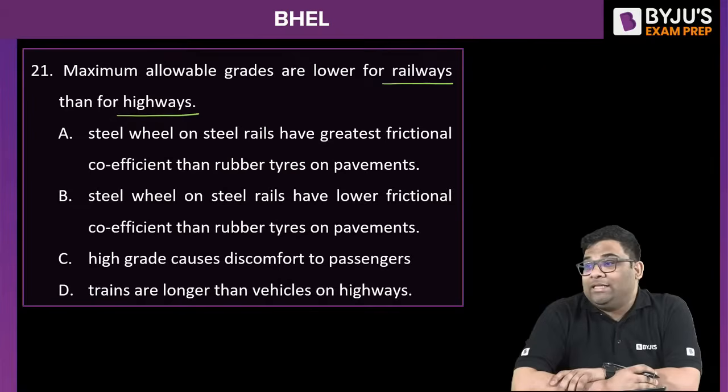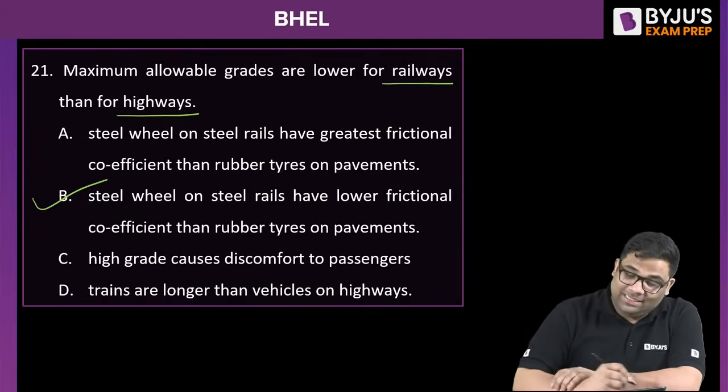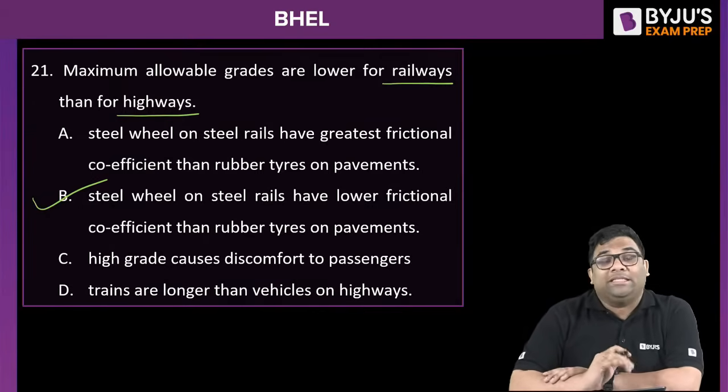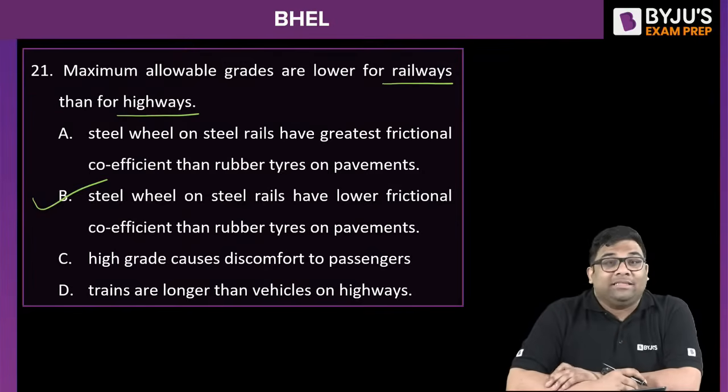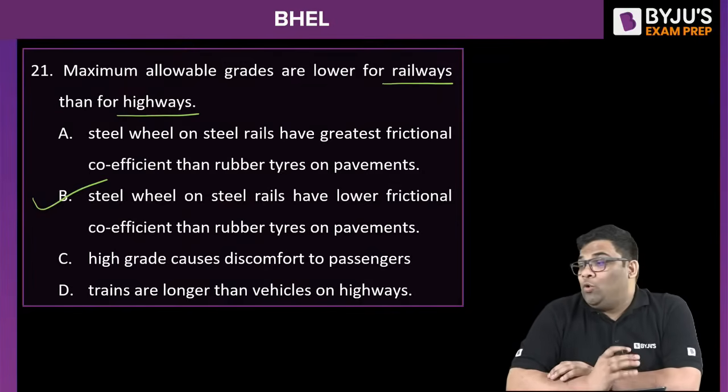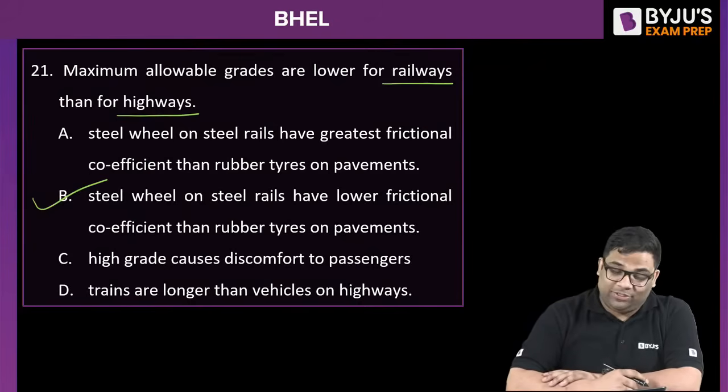So what's the right answer to this? A or B or C? Which is the right answer? B is the right answer. You see, steel wheels on steel rails have a lower frictional coefficient than rubber tires. Since there is lower friction, we allow lower gradients. You can see again, a common sense question, right?